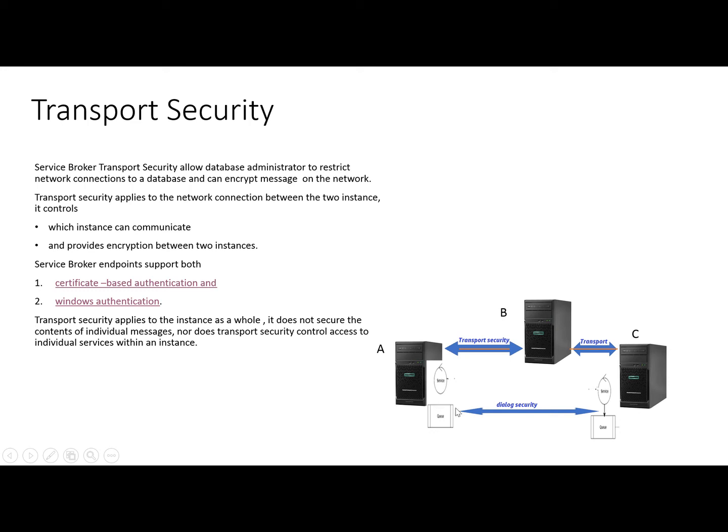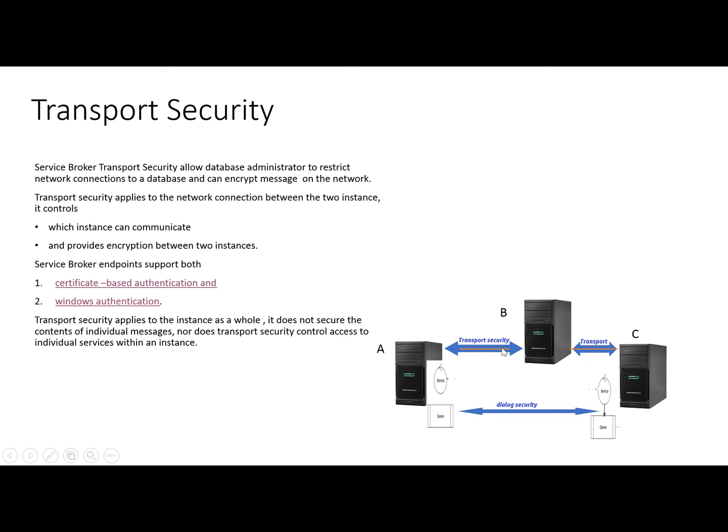The initiator service starts the dialog with the target service, and the network is involved. Another server is involved which can forward the messages to the target service, because direct communication is not possible. So there is another server which will forward the message. When the message arrives from instance A to B, B will forward it to C, which hosts the database where the target service exists. So it will serve this message.